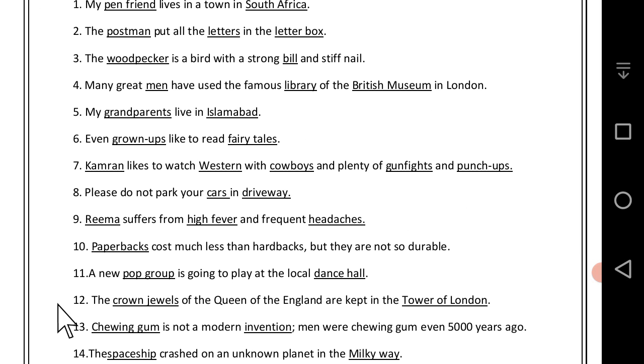12. The crown jewels of the Queen of England are kept in the Tower of London. Here in this sentence, students, crown jewels are the common noun and the Tower of London is proper noun. Third one, 13. Chewing gum is not a modern invention. Men were chewing gum over 500 years ago. Here in this sentence, students, all are the common nouns.